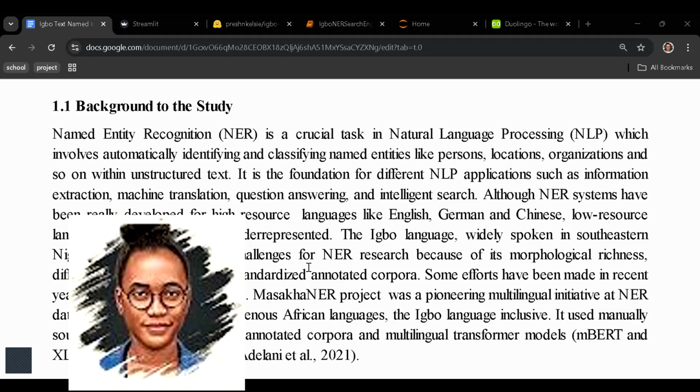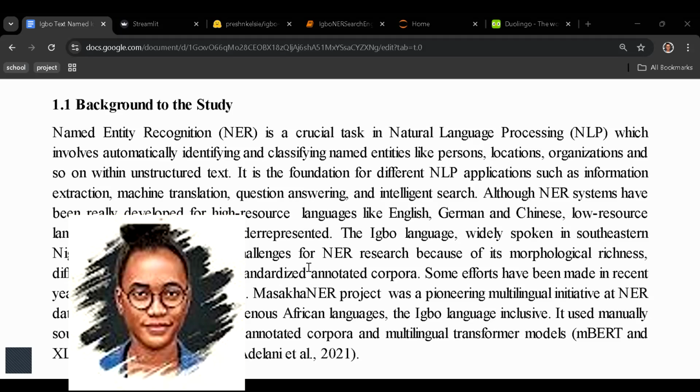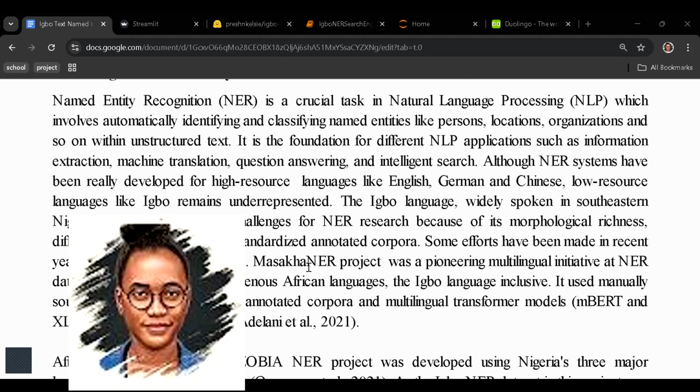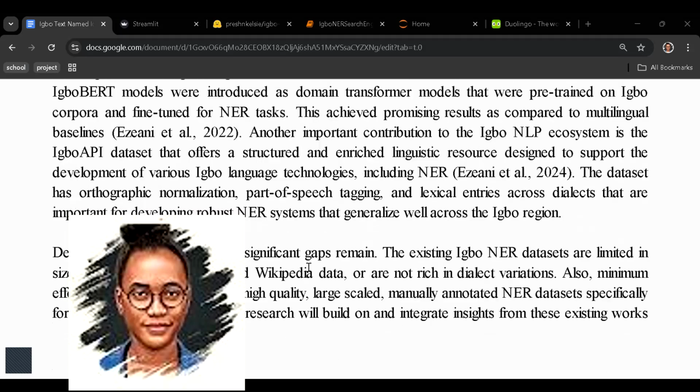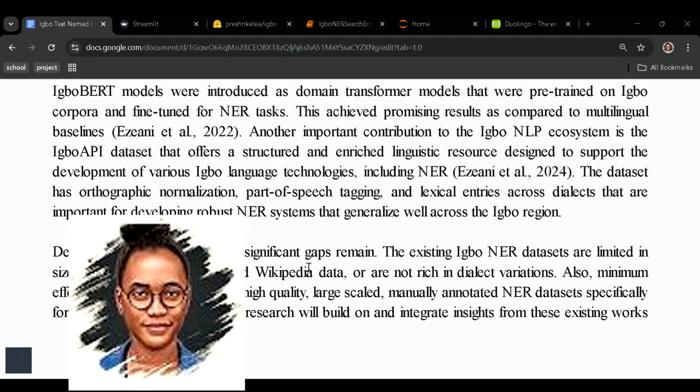But we don't have such large data corpora in Igbo. So these are some of the issues that we have in Igbo Named Entity Recognition.